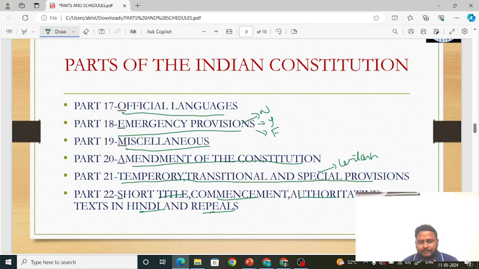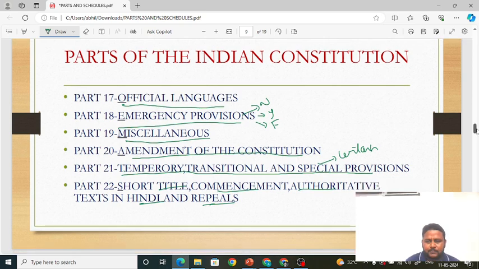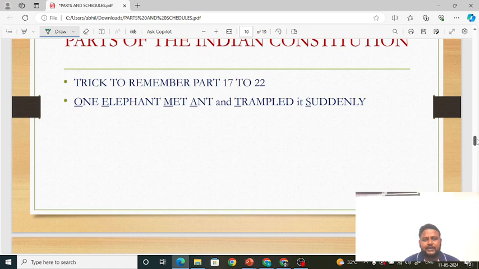Please pay attention to the mnemonic which I teach now to remember part 17 to 22. Trick to remember part 17 to 22, friends. This is a very funny sentence, but only such funny sentences you can remember.